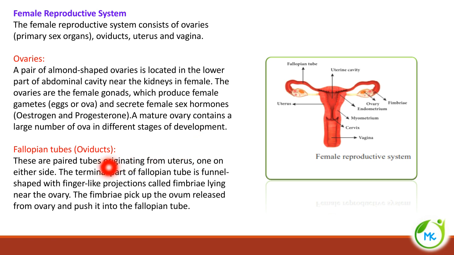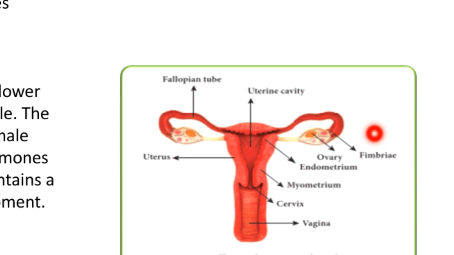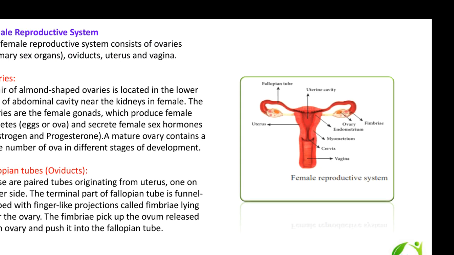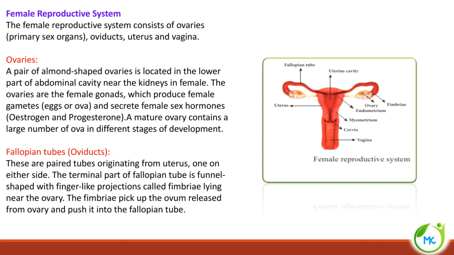Next is the fallopian tube or oviduct. They are paired tubes originating from the uterus, one on either side. So this is the uterus. The terminal part of the fallopian tube is funnel shaped with finger-like projections. The terminal means end part. These finger-like projections are referred to as fimbriae, and fimbriae lie near the ovary.